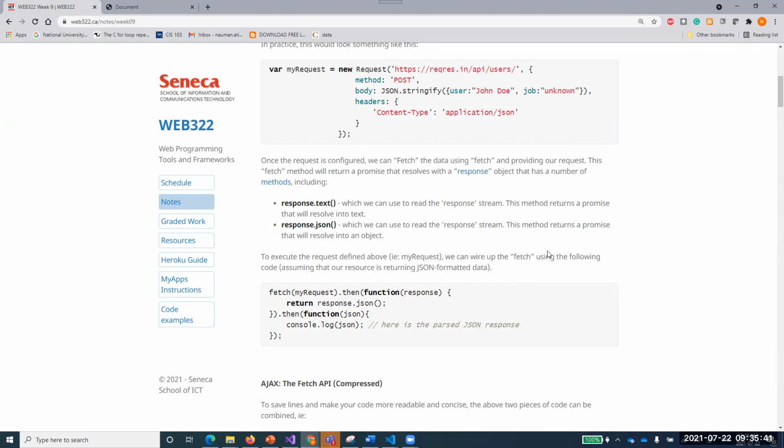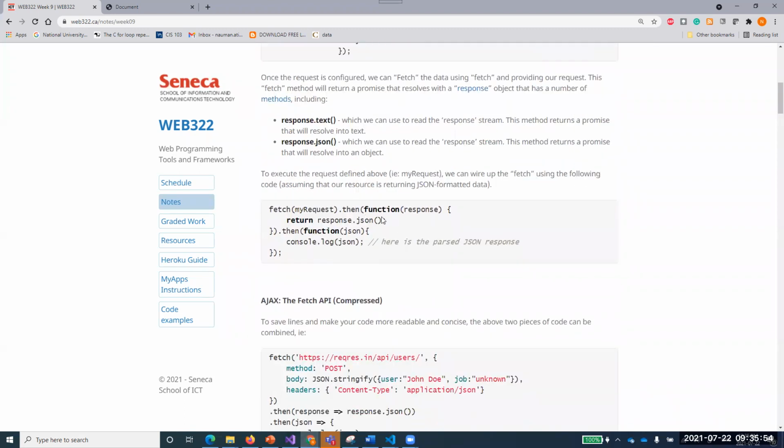These are used to read the response stream. This method returns a promise that will resolve into an object. So the first method can be resolved into text, and the second method can be resolved into JSON. If you see here, fetch my request.then function response, and this response.json. So what happens is that we need to return that data from that particular one and then receive that data.